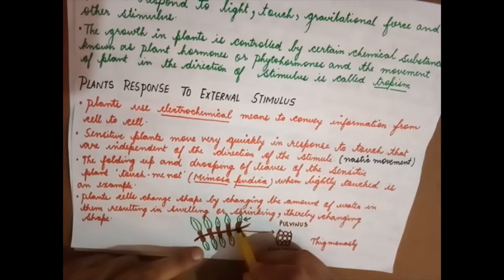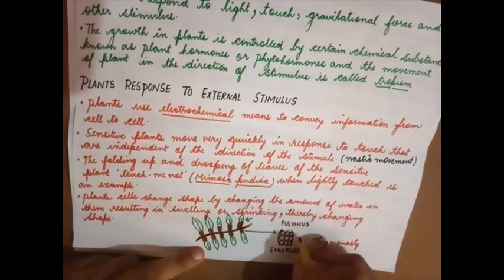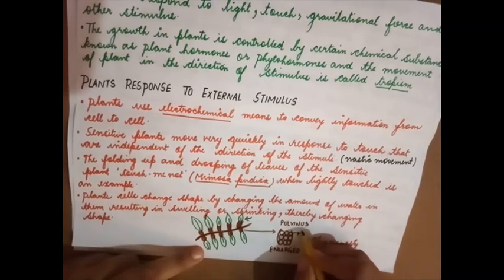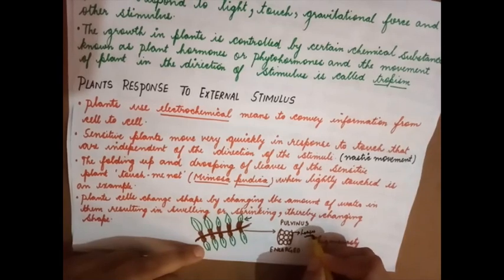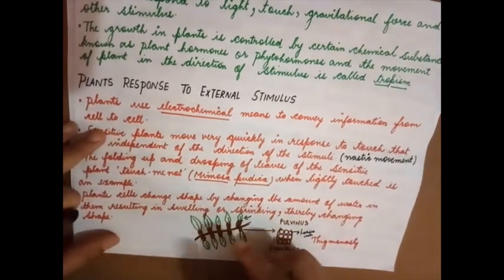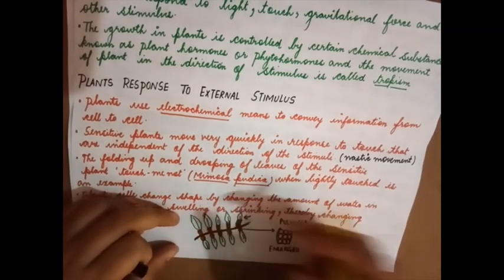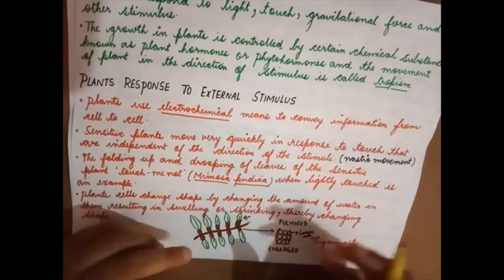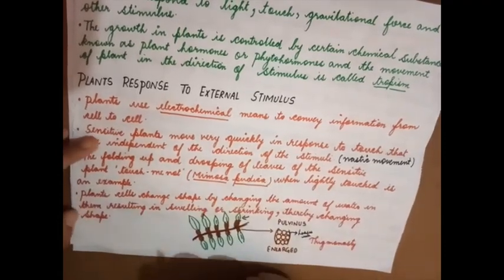It is conveyed through the midrib and passes through all the pulvini, and the pulvinus loses water. When it loses water, what happens? The leaves close. When it is filled with water, the leaves are open. But when the cells become shriveled up or lose water, the leaf just closes.